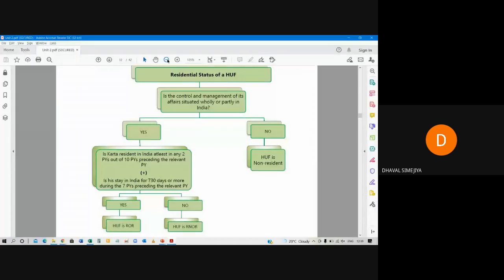Now additional condition: Karta, out of 10 years, 2 years resident, and out of 7 years, 730 days in India. If the answer is plus, it is given a plus sign, meaning both conditions, 1 plus 1. If the answer is yes, ROR, otherwise RNOR. Simple. At the time of exam, you are supposed to go through the charts only. ICAI has given very beautiful charts. It will help you quickly understand all the concepts.